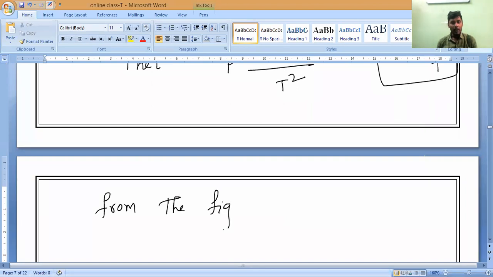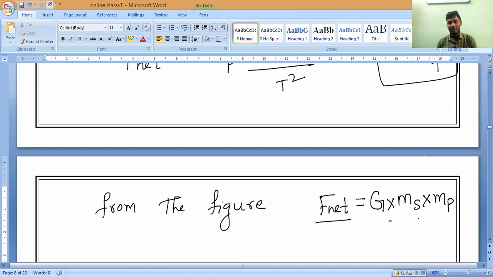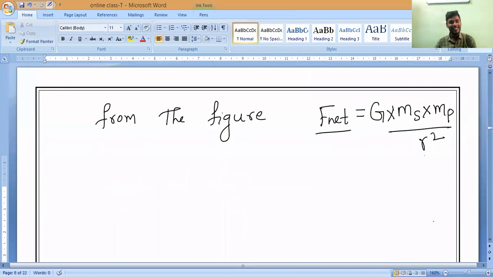From the figure, I want the formula for F net. Anybody can say? We have already studied gravitational force. What is the formula for gravitational force? Capital G into mass of the sun into mass of the planet divided by r square. Are you clear, guys? Yes, sir.